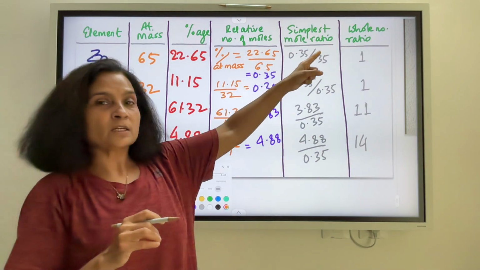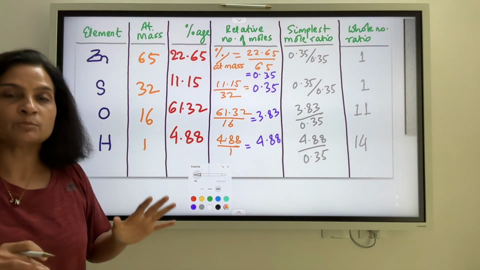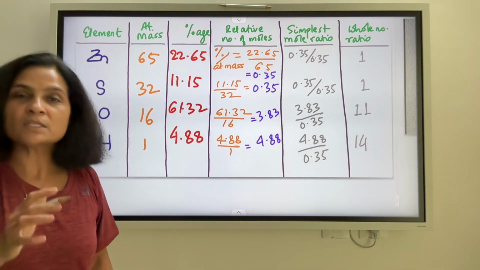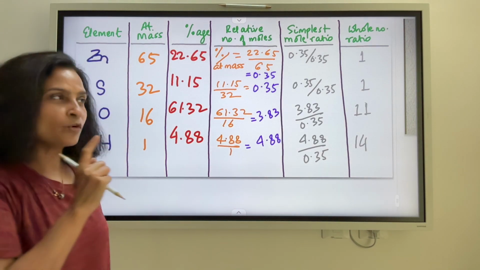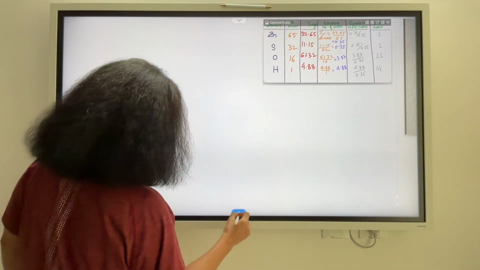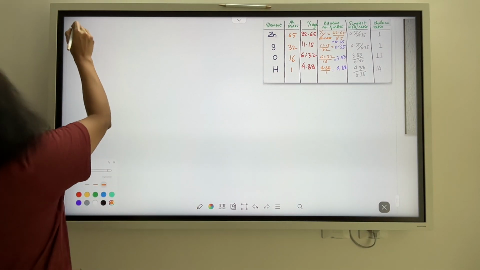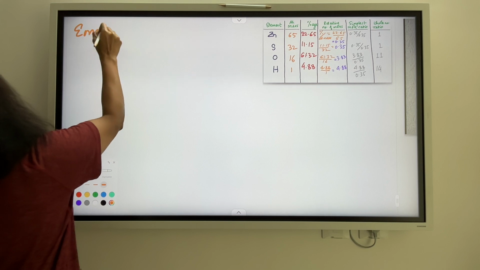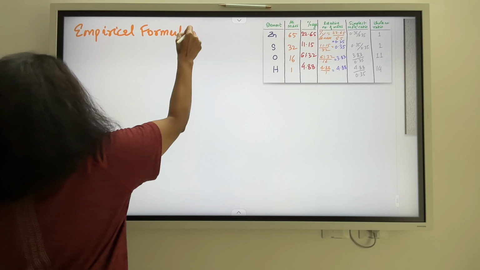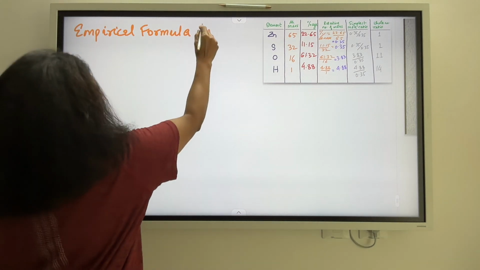Now these are the number of atoms of each of these elements which has been given to me. Now what do I do with these numbers? Well, this will help us get the empirical formula of this compound. So how do I write my empirical formula here? So let's write down our empirical formula.